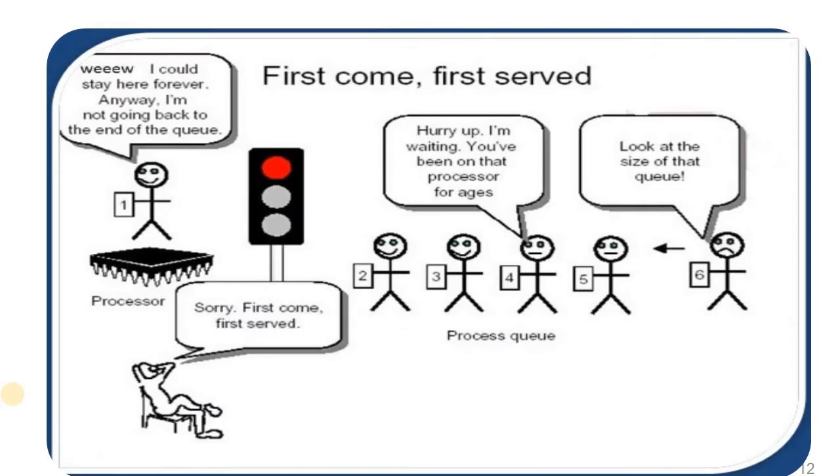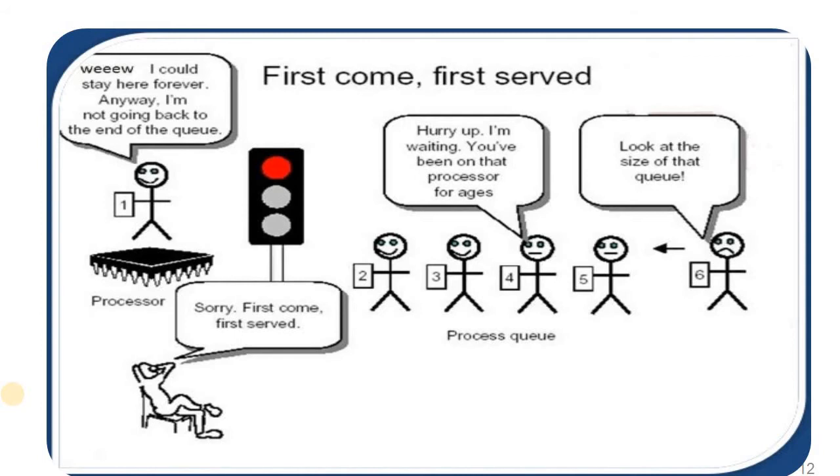Now just see, this is another very popular diagram. It is available all over the internet. Here process 1, process 2, process 3, process 4, process 5, and process 6 are each represented by a person, from person 1 to person 6.